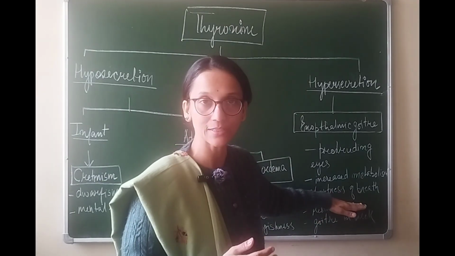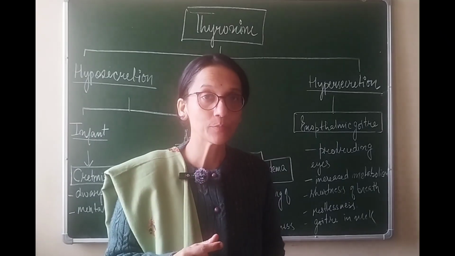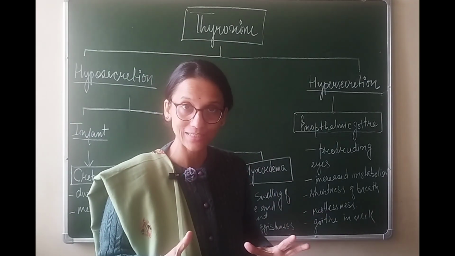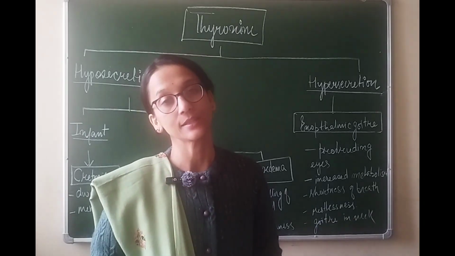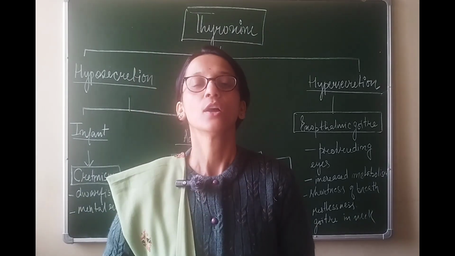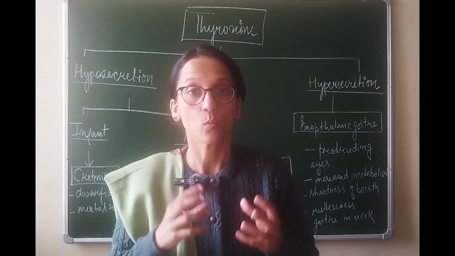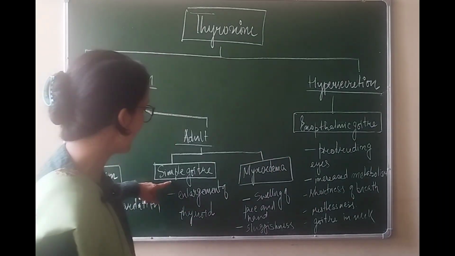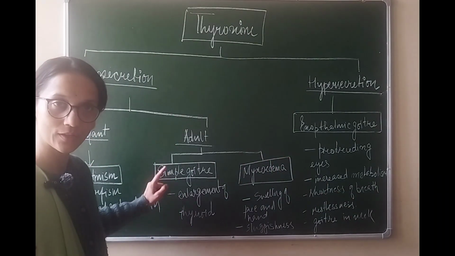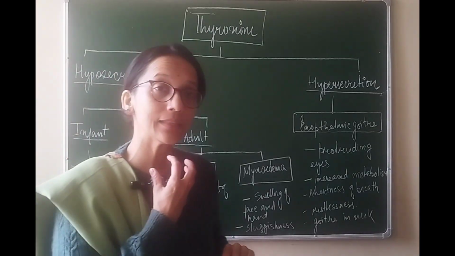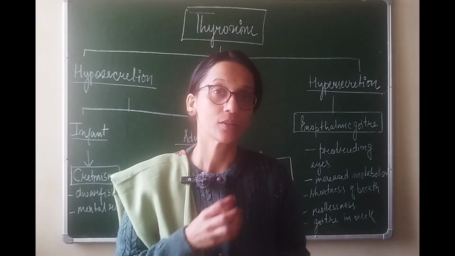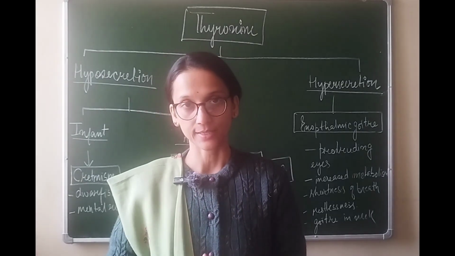Then they will have shortness of breath. Their heartbeat is also a little higher than a normal individual. They will show restlessness and the goiter in the neck. That means there can be swelling of the thyroid gland in the neck. Why? Because here the thyroid gland is overworking. Same as the reason why we also see enlargement of thyroid gland in simple goiter, because the thyroid gland overworks to produce thyroxine hormone, and as a result of which it also enlarges in size.